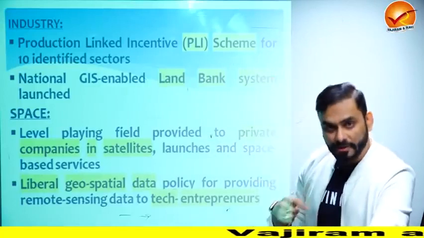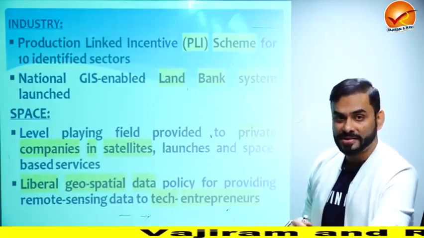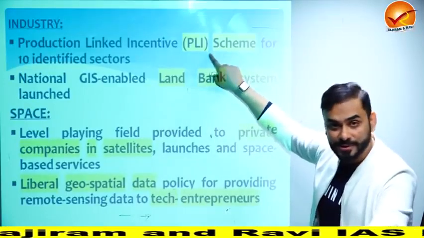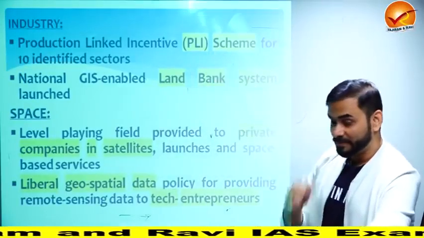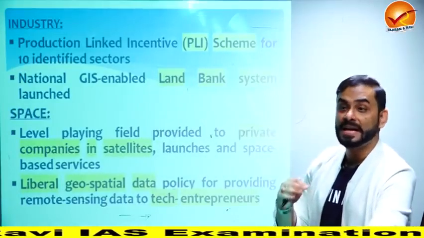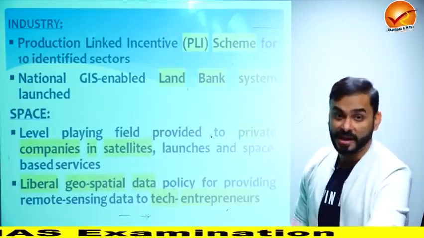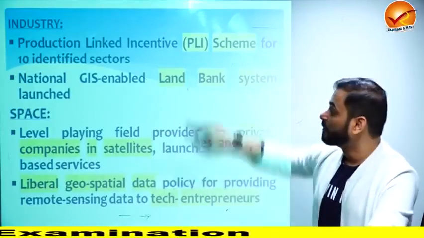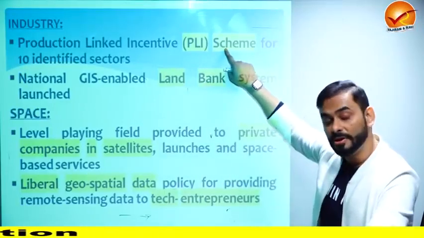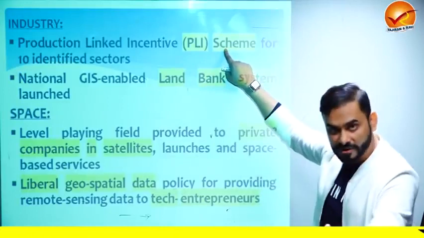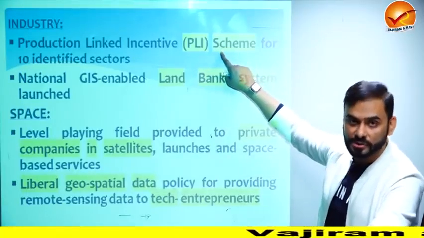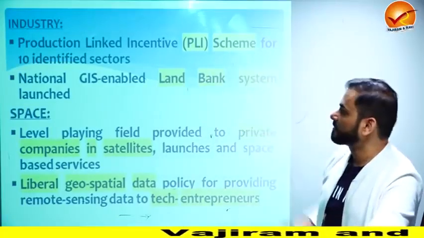The moment I manufacture medicine, I can go to Government of India and say that, look, medicine is a part of this scheme. I have produced the medicine. Now please give me incentives. Please arrange some money at a subsidized rate so that I can invest and buy more machines, so that I can manufacture better medicines. So these are some kind of facilities given under PLI scheme. Government of India would give money for investment at subsidized rate, low rate of interest. The paperwork would also be streamlined for these sectors.